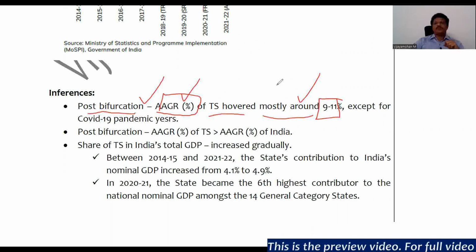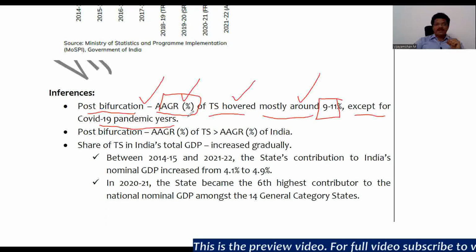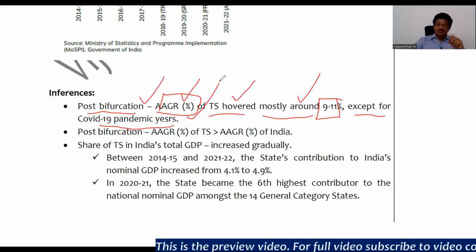As we saw above, it is hovering around 9 to 11%, right? Except for COVID-19 pandemic years, where it even went down to negative territory, right?